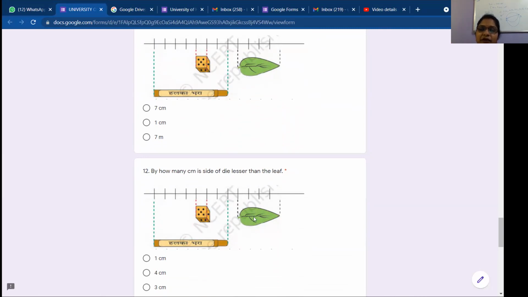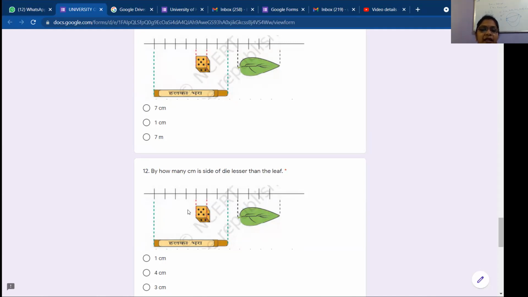What is the length of the leaf? 2, ma'am. What is the length of the leaf? 5, ma'am. Yes, 1, 2, 3, 4. It is not 5, it is 4. One is missing, ma'am. No, but still, see, 1, 2, 3. With that missing, it is 4. Right? Yes. And dice is only 1 centimeter long. Yes, ma'am. So what is the difference?